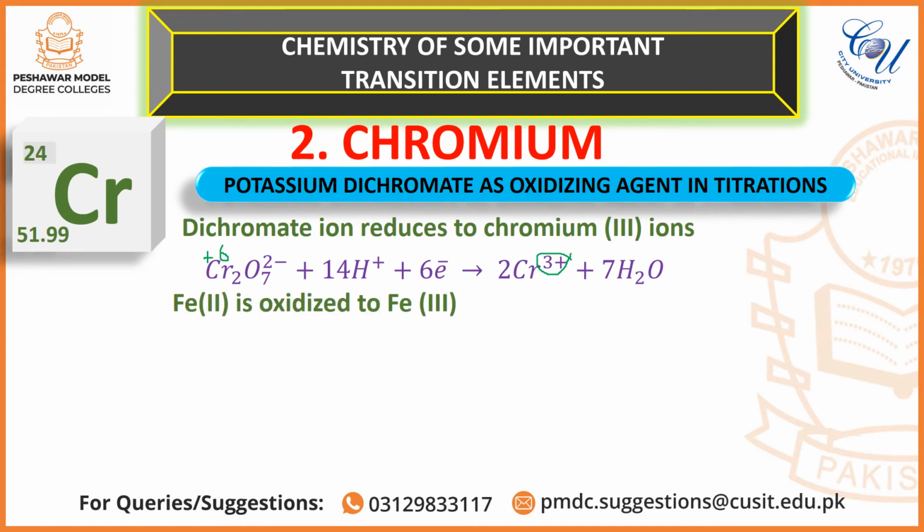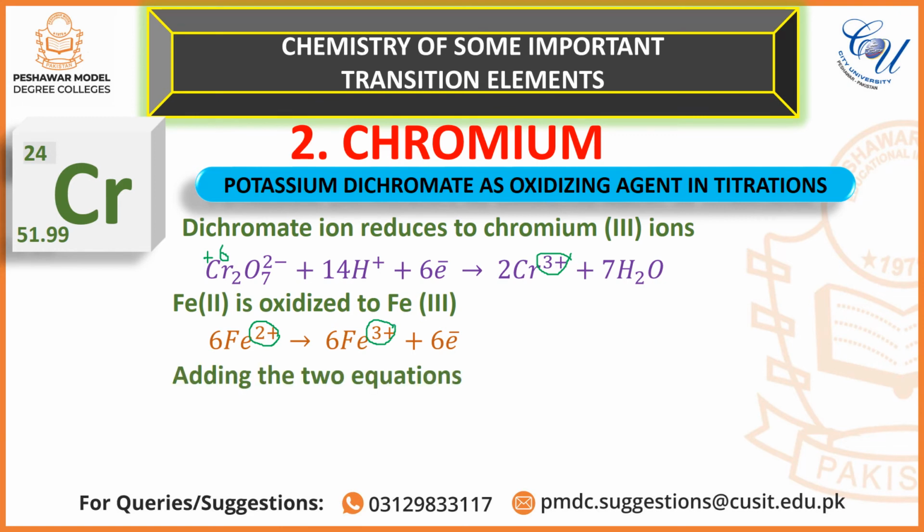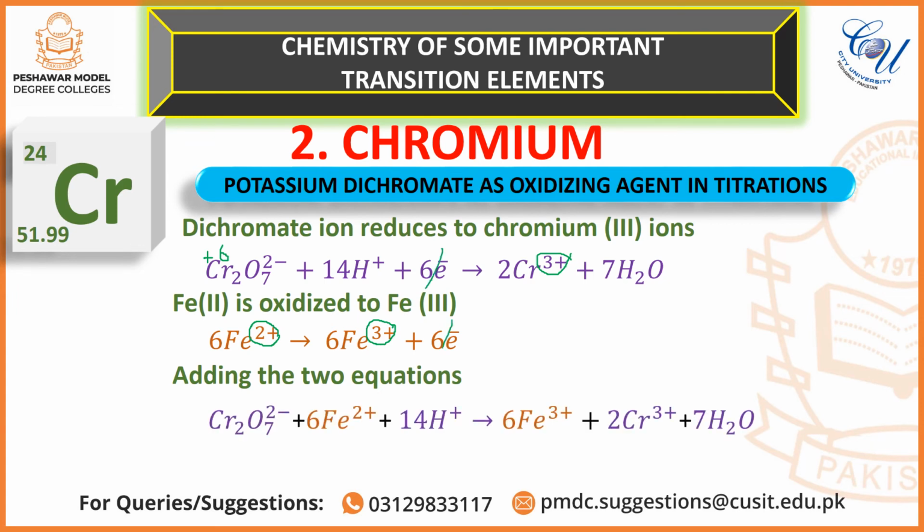Iron 2 is oxidized to iron 3 and it is indicated by this equation. In the reactants iron is in plus 2 oxidation state, while in products it is oxidized to plus 3 oxidation states. For adding these two equations, the electrons will cancel out and the resultant equation will be this one, where